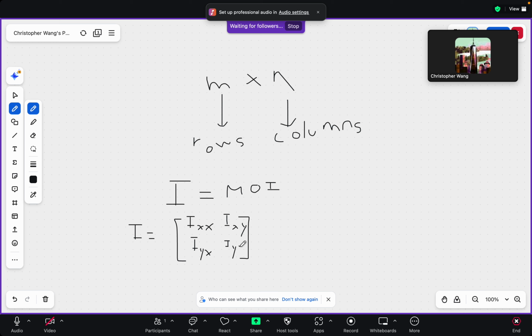So how is this matrix useful? Well, to calculate angular momentum, we'll need to multiply by a vector. A vector is often going to be angular velocity. Angular velocity is usually a vector quantity, because it will have components along the x direction or y direction. So we can denote an angular velocity vector.